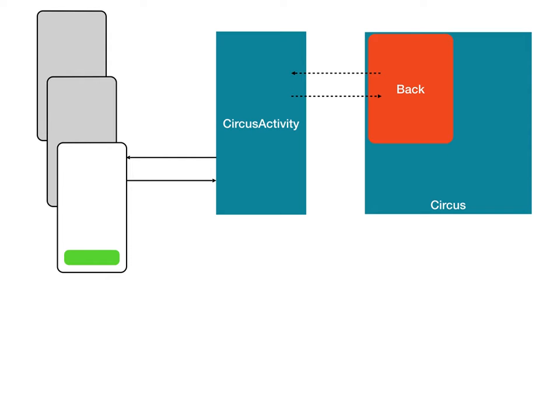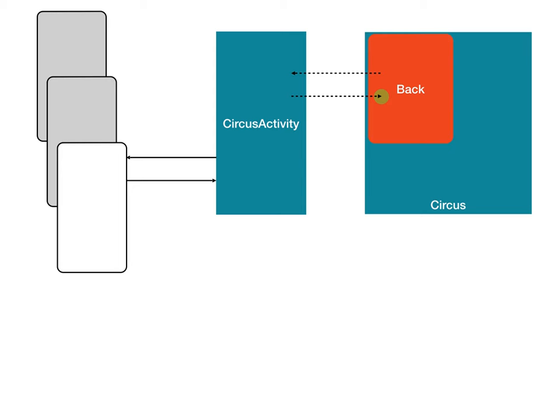We have activities on the left, which inherit from the Circus activity, which gives them just a little bit of magic. Let's say the white activity on the left is a login page with a green login button on it. When the user presses the button, the press is turned into an event. That is sent to the Circus activity on the UI thread, shunted to a new background thread, and delivered to the back class. Note that the activity did not know where the event was going to or where it came from.